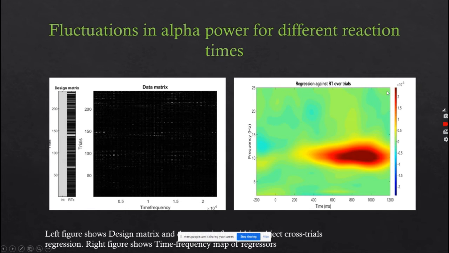And this is the time frequency plot of the regressor, that is the beta coefficient, against reaction time over trials. From this plot, we can conclude that if the reaction time is more, between 500 and up to 1100 milliseconds, we get a high alpha activity, because alpha activity ranges from 8 Hz to 12 Hz. This indicates a high value of alpha activity for the larger reaction time. And when the reaction time is less, we get less alpha activity for this particular behavior.